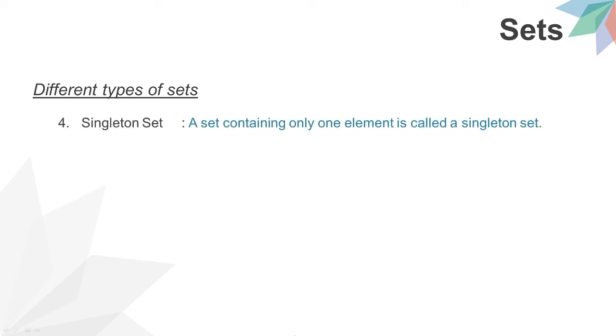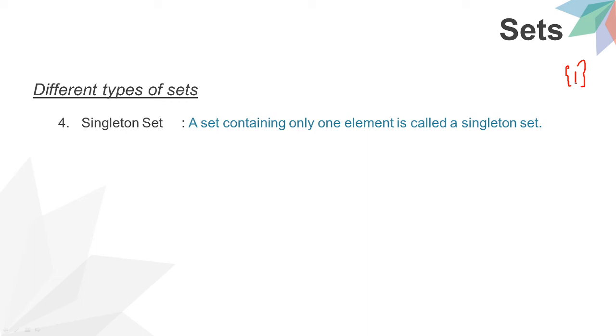Singleton set. A set containing only one element is called a singleton set. Now we might have a doubt: in a null set we have only two curly brackets like this, with nothing inside. This is an empty set.